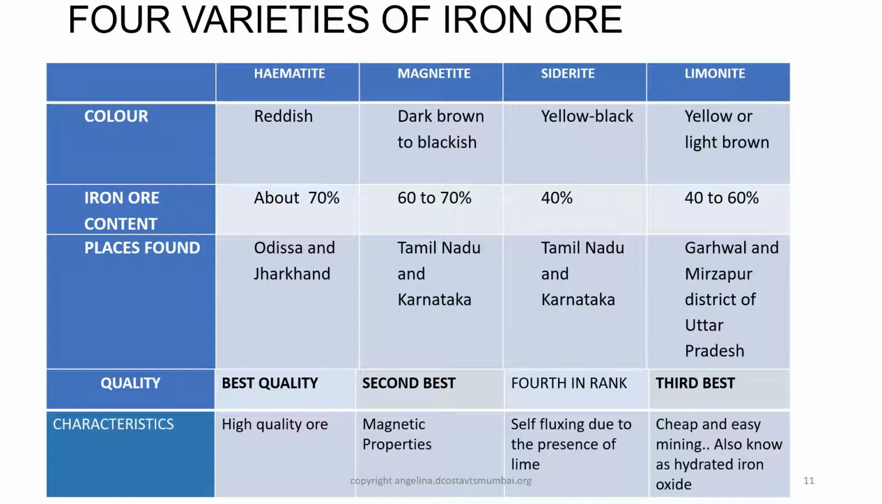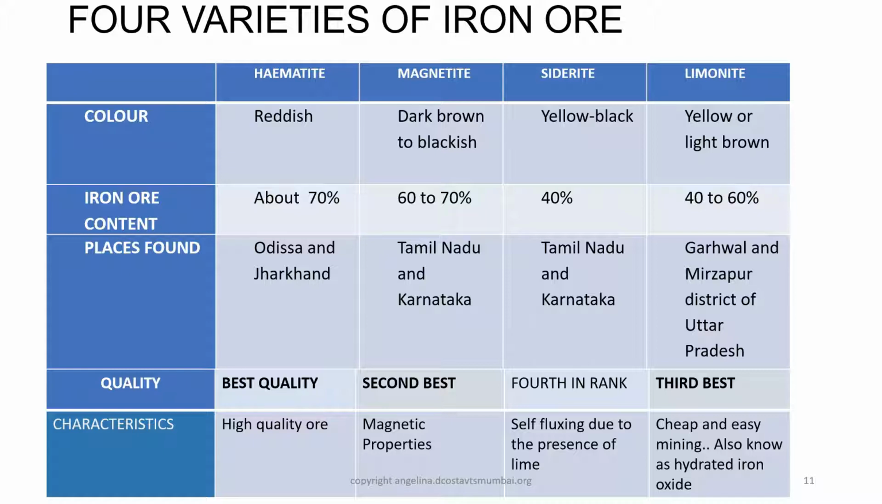Magnetite, dark brown to black in color, 60 to 70% iron ore content, found mainly in Tamil Nadu and Karnataka. It ranks second in quality, and its characteristic is that it has magnetic properties.